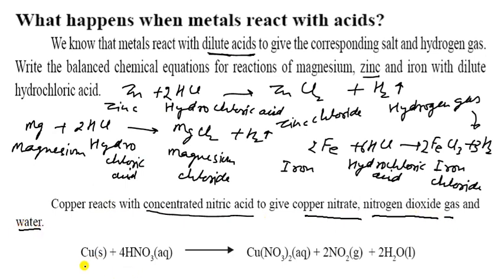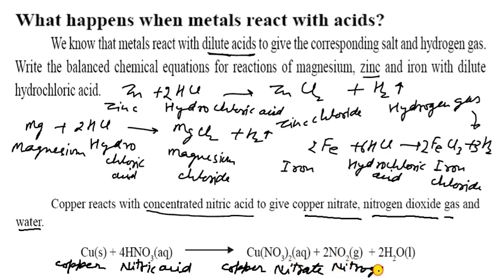So here it is copper, and it is nitric acid, it gives copper nitrate, nitrogen dioxide, and here is water. So you can write this reaction in your copy.